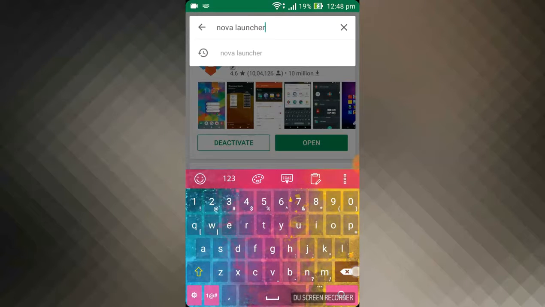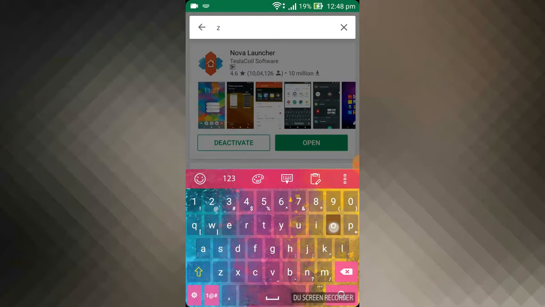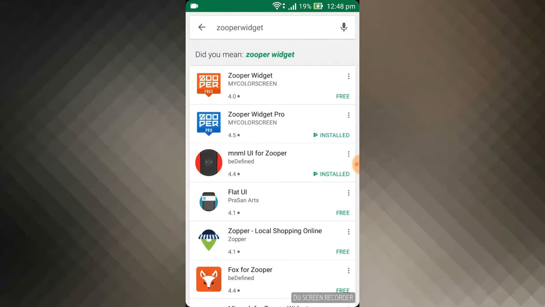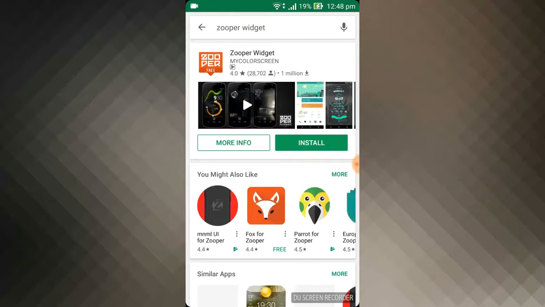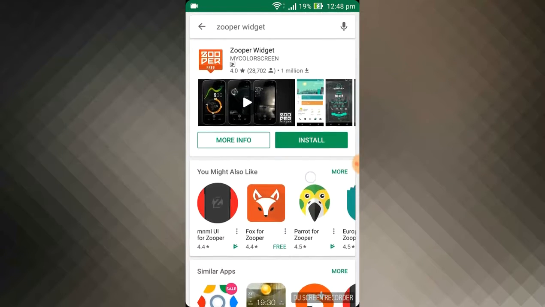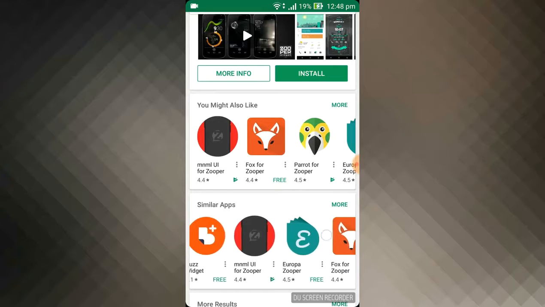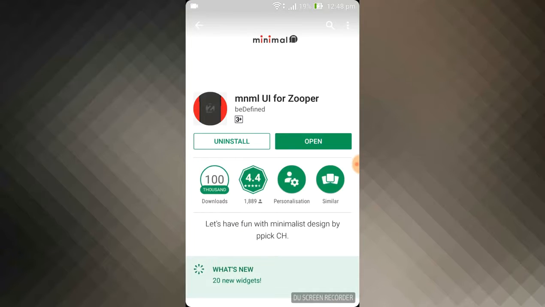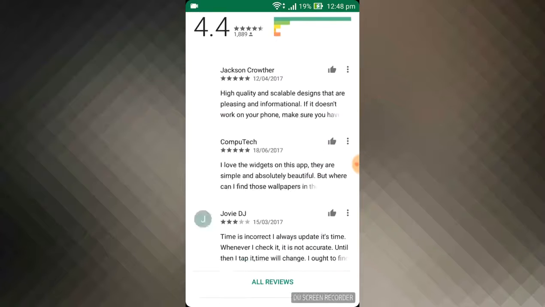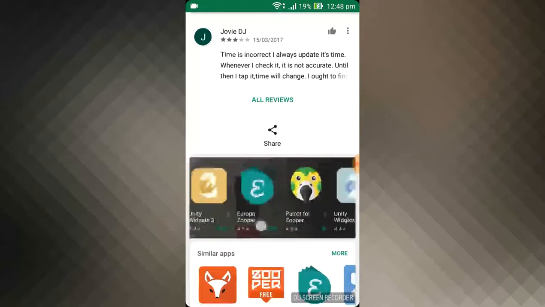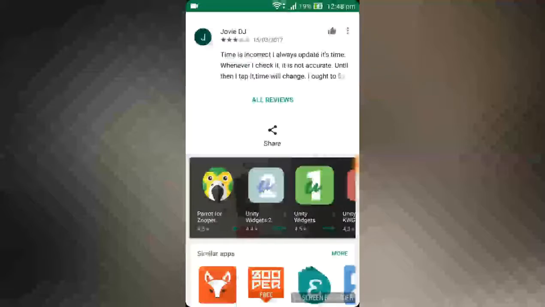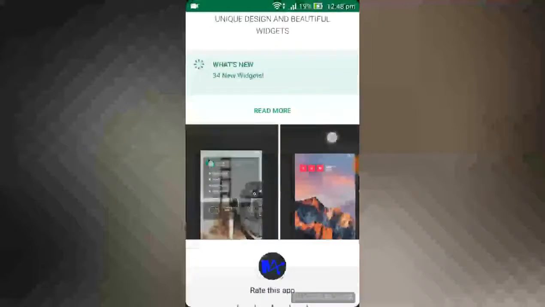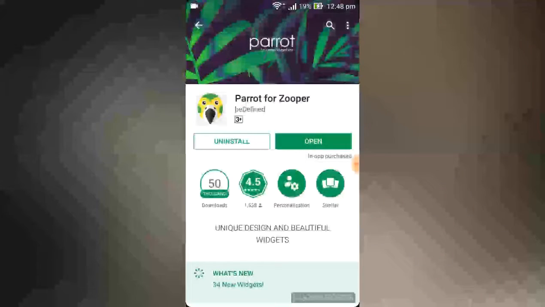Then you have to download Super Widget. After downloading, I have downloaded Super Widget Pro. After downloading that, you have to download Minimal UI for Super Widget or Parrot for Super Widget. I have downloaded both. Then you can download some wallpaper.